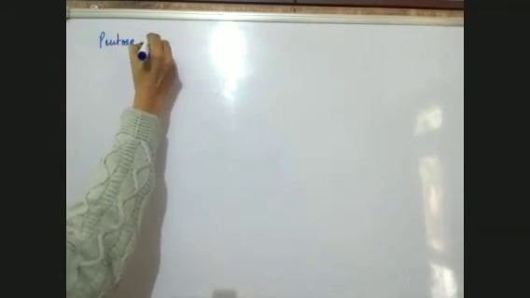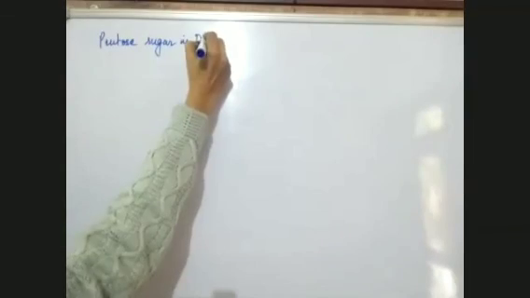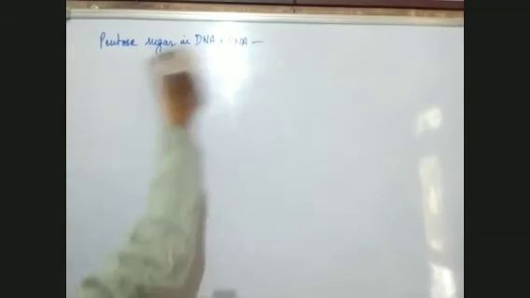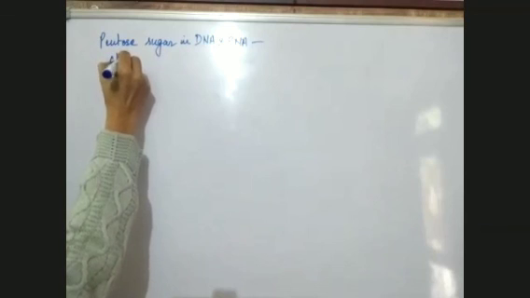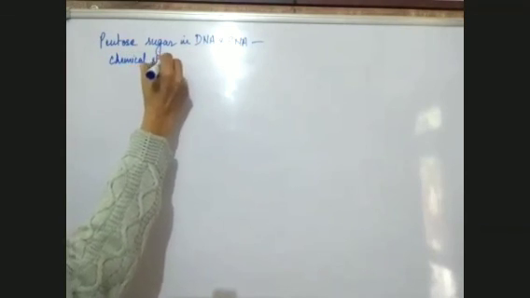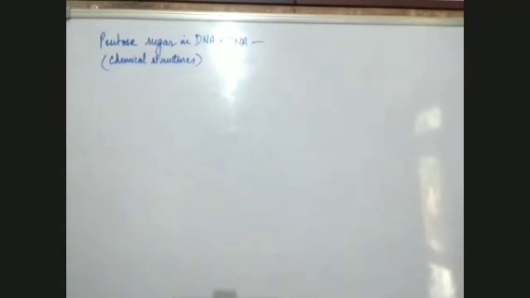So the chemical structure of pentose sugars. Chemical structures of both the pentose sugars, the one which is present in DNA and the one which is present in RNA.